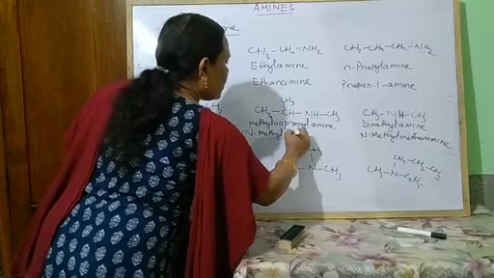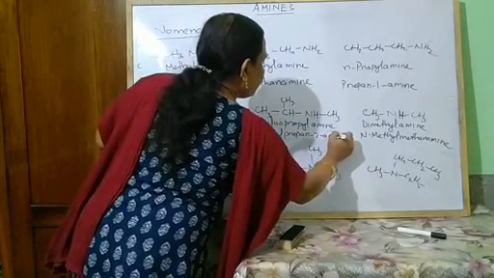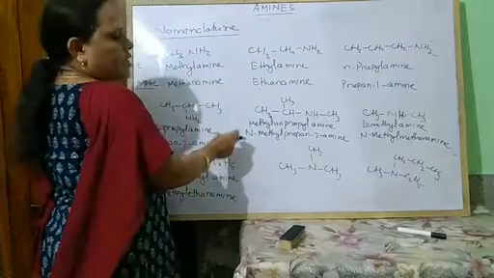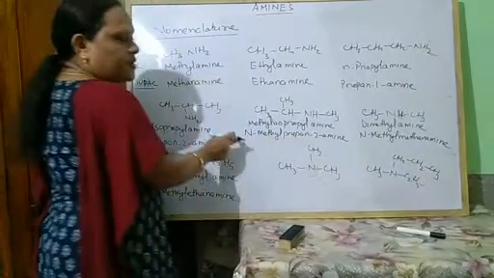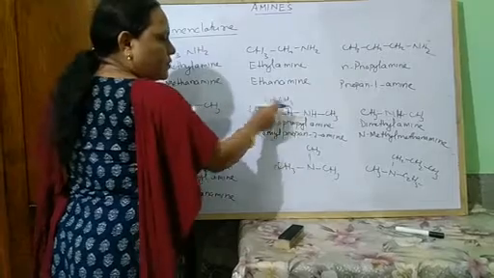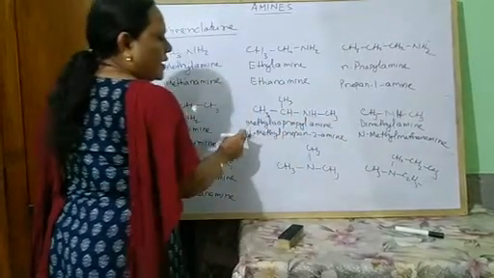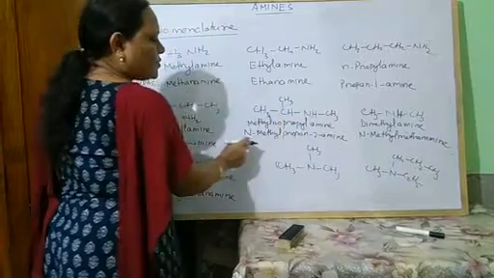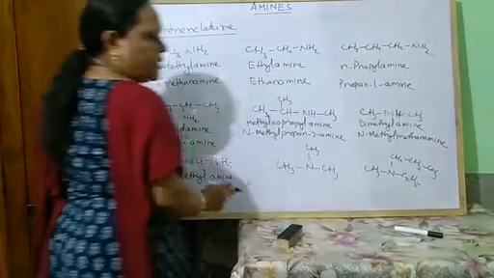N-methyl propan-2-amine. N-methyl propan-2-amine. This is, so 1, 2, 3, at the 2 position this amine is present, propan-2-amine, and a methyl group substituent at nitrogen. So N-methyl propan-2-amine.